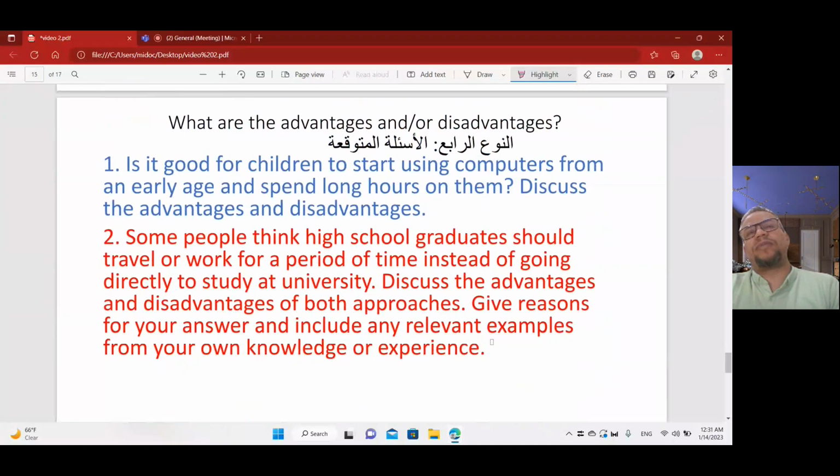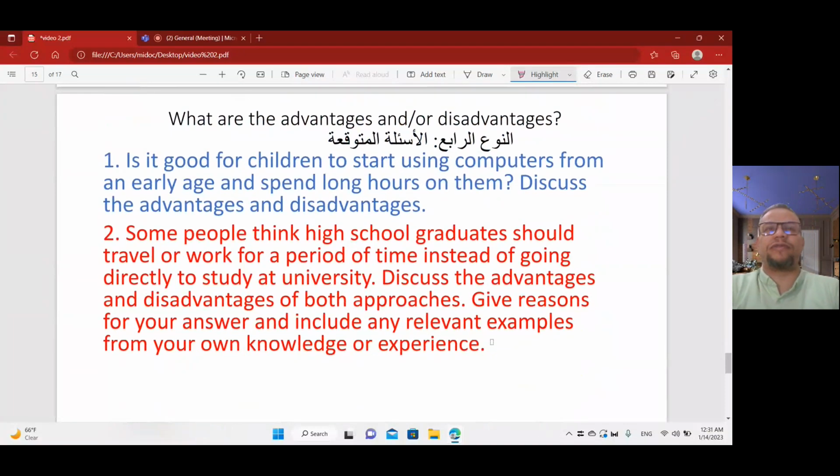Type number four of question number four in EmSAT writing is: what are the advantages or disadvantages? An expected example is: is it good for children to start using computers from an early age and spend long hours on them? Discuss the advantages and disadvantages. I expected this one about 90%.